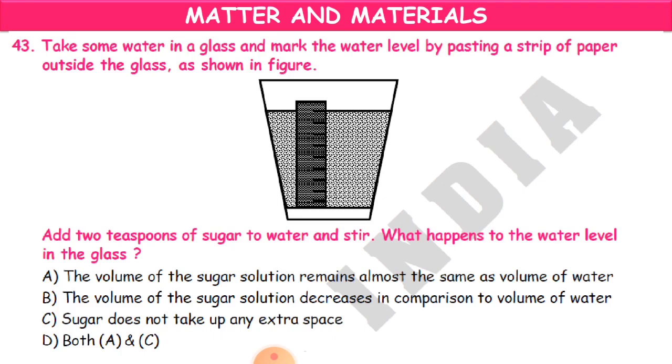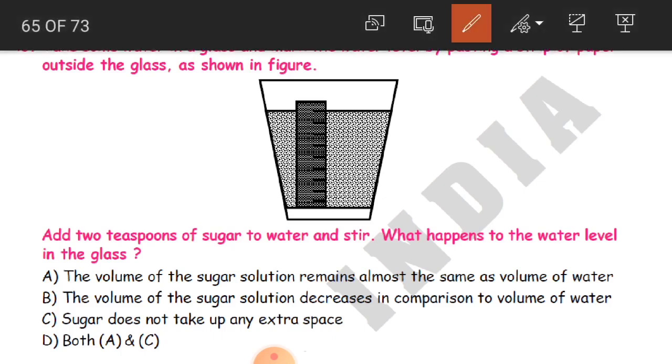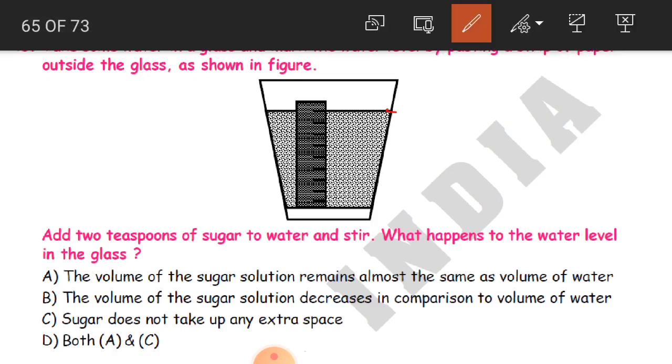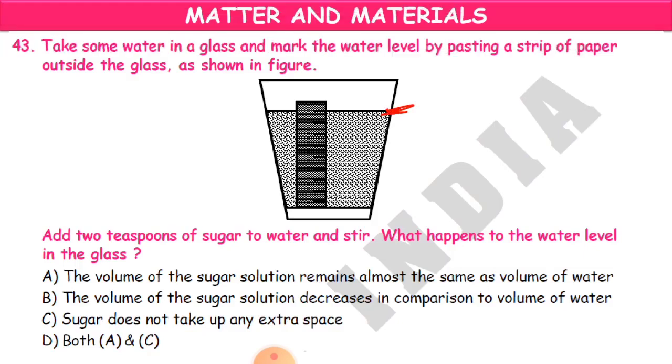So again this experiment, children: you have to take water in a glass and mark the water level, until what level the water was first when you poured it in the glass. And now you add 2 spoons of sugar to it. Now again you check the water level.